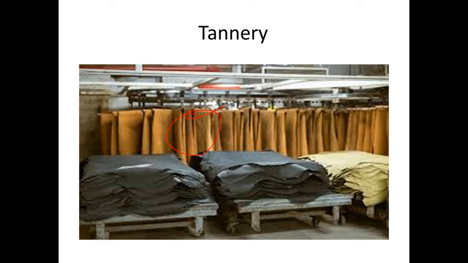They peel off the skin, wash it a little bit, and export it to the tanning industries. After that we get top quality leather. Shoes, belts and leather jackets are all manufactured from these places.